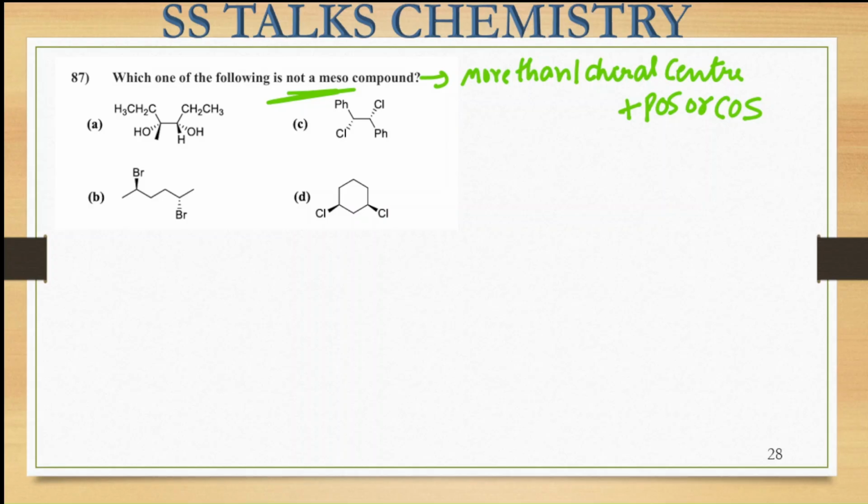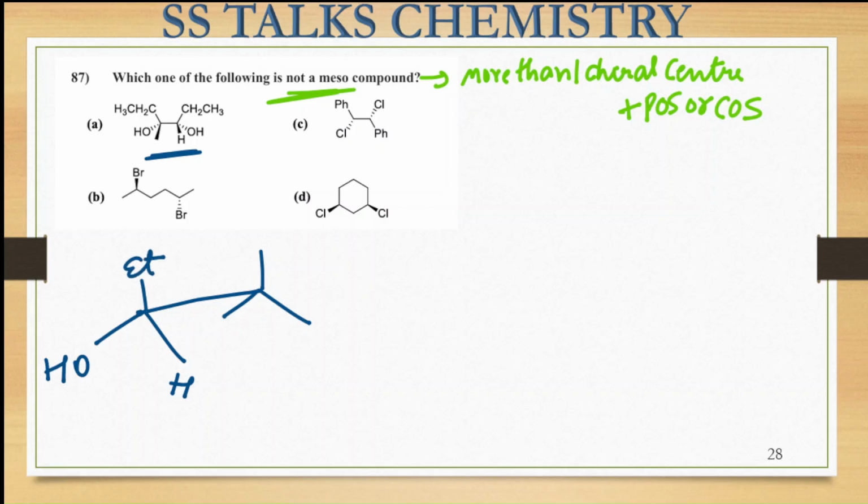We have to look for the molecule in which the plane of symmetry or center of symmetry is not present. Okay. So here in the first molecule, we can draw it in the Sawhorse projection, so you will get this one. On the front carbon atom, you can see at the wedge position the hydrogen atom, at the dash side this OH, and on this side this ethyl group. Whereas on the other carbon center, again this is your ethyl group, on the wedge side there is hydrogen and the OH is present. So this is molecule A, we have drawn it. You can convert it into the Fischer projection as well.